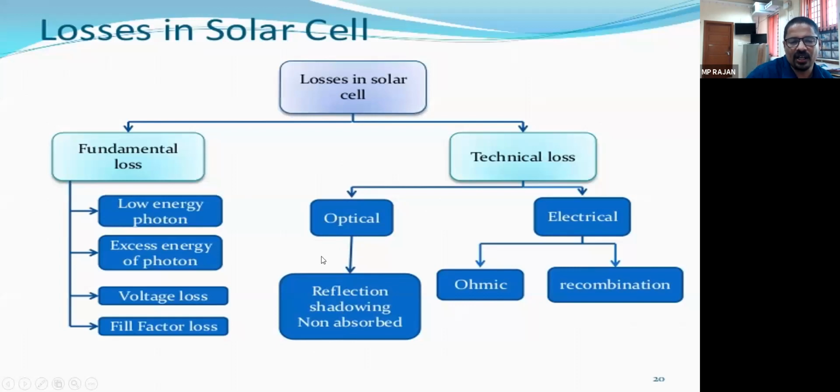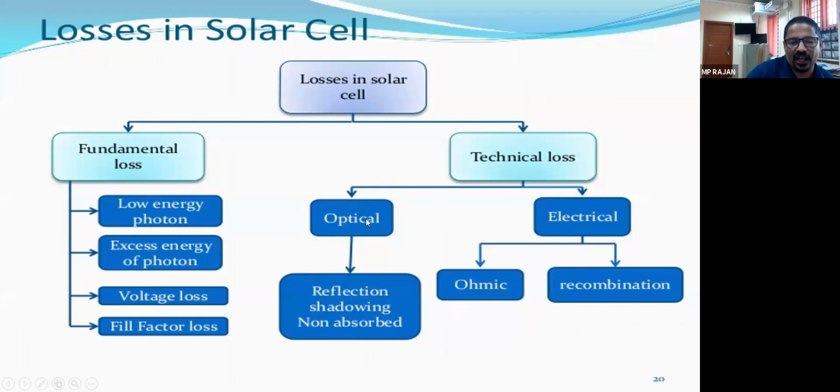Shadowing we have already seen, if there is a shadow. And some light is non-absorbed. Dust and dirt also reduce the photons reaching the cell. One more: we are giving metallic conductors, finger connectors, on the top of the solar panel. This reduces the photon striking area. The photon striking area is reduced by the amount of the area of the metallic conductors which is provided for easy conduction of the current.